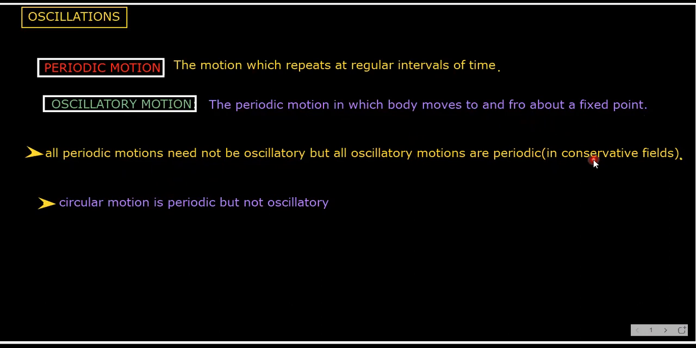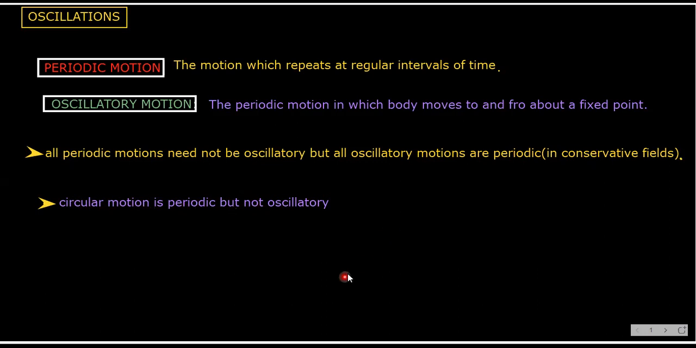What are conservative fields? It means path independent, whose magnitude will not depend on the path, like that, right? And circular motion is periodic but not oscillatory. So periodic motion you understood now.